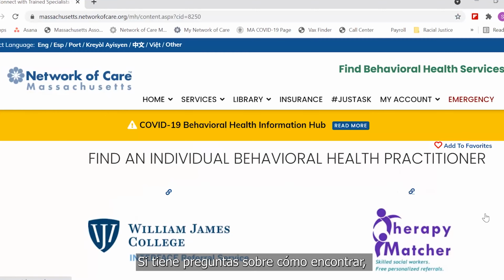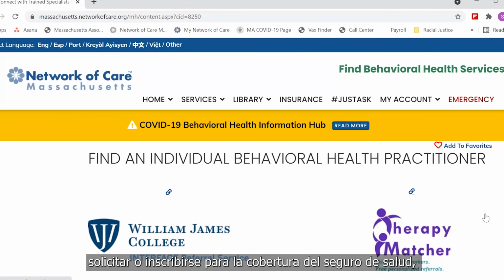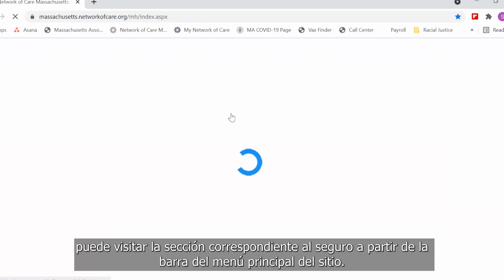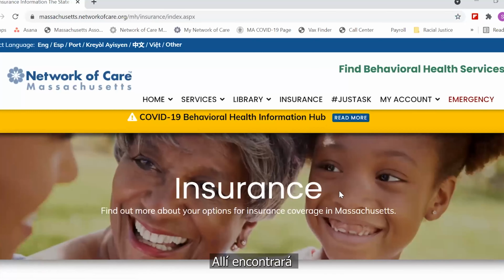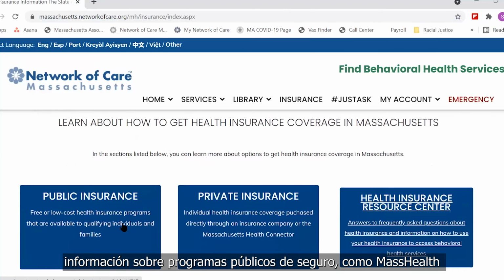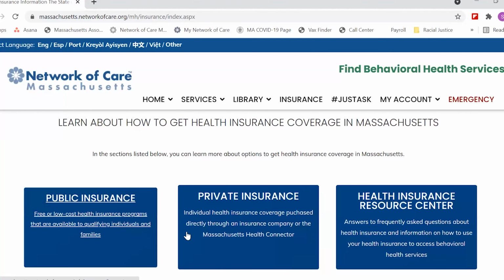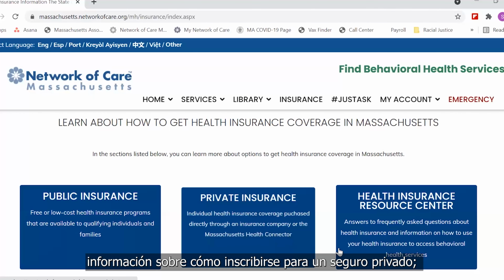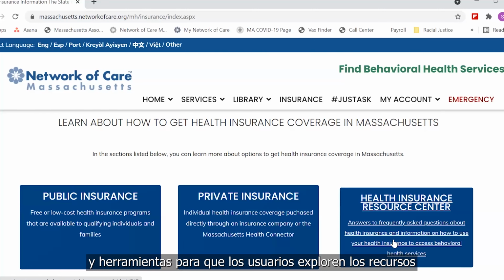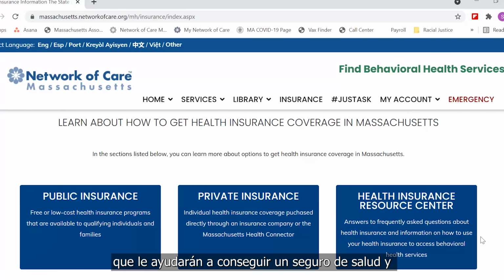If you have questions about how to find, apply for, or enroll in health insurance coverage, you can visit the insurance section of the site from the main menu bar. Here, you'll find information on public insurance programs like Mass Health or Medicare, information on how to enroll for private insurance, and consumer navigation tools with resources to help you navigate obtaining health insurance and using your benefits to access behavioral health care.